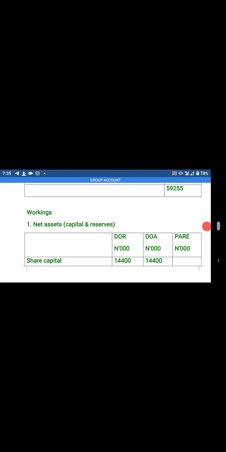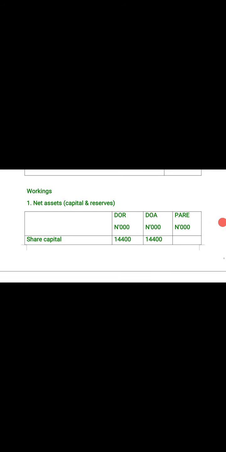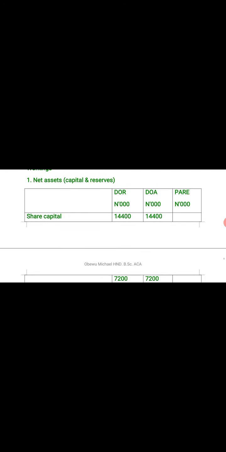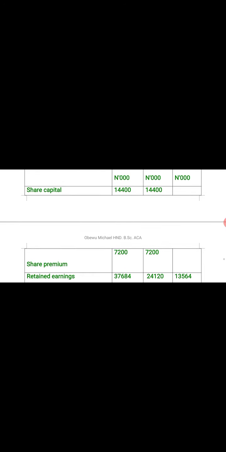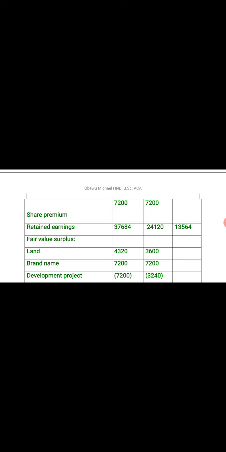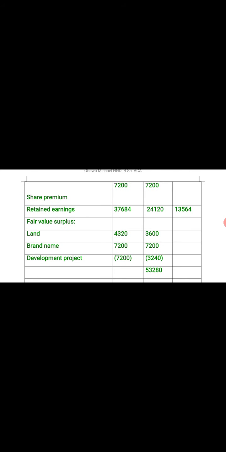Number one, we want to calculate our net assets. And how do you calculate net assets? You bring in the share capital of the subsidiary, which is 14,400,000. You bring in the share premium as at date of acquisition, which is 7,200,000. You bring in the retained earnings, which is 24,120,000. You understand? Now you also bring in fair value surplus of land, 3.6 million. You bring in brand name, 7.2 million.